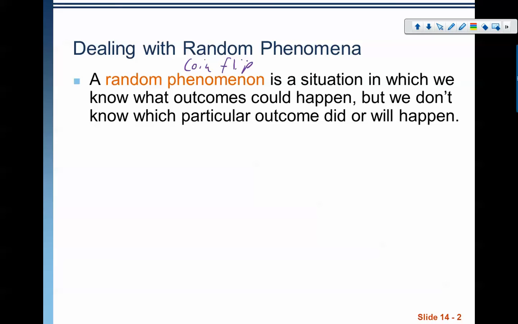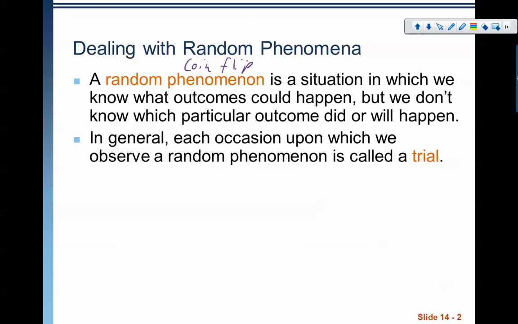And while we can guess, and we can have a fairly decent guess as to which one's going to show, I can't tell for certain, because the event is random. What is happening is going to be random. So a coin flip is a random phenomenon, where there could be several different outcomes. Let's get some vocabulary out of the way here.